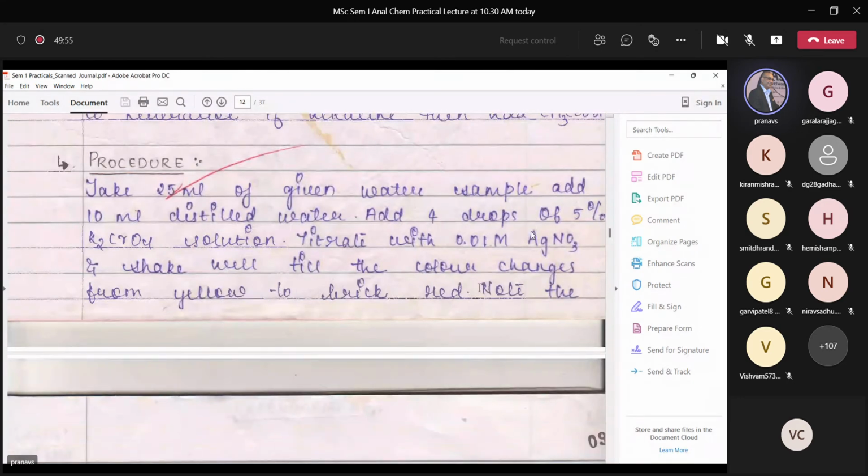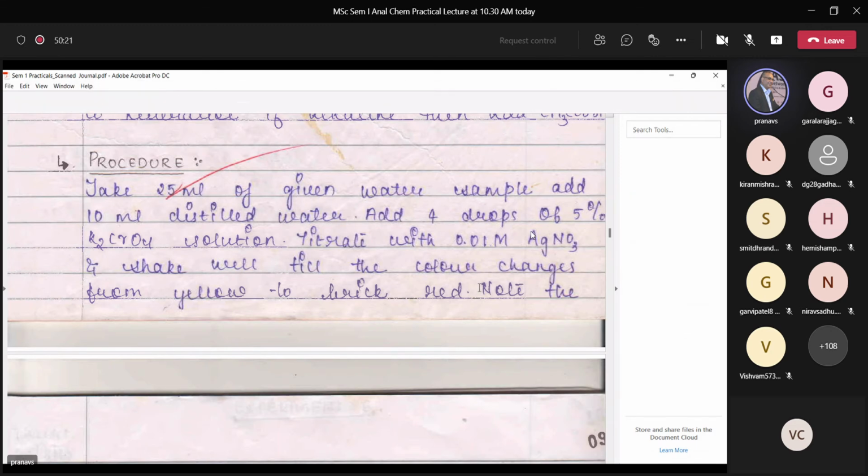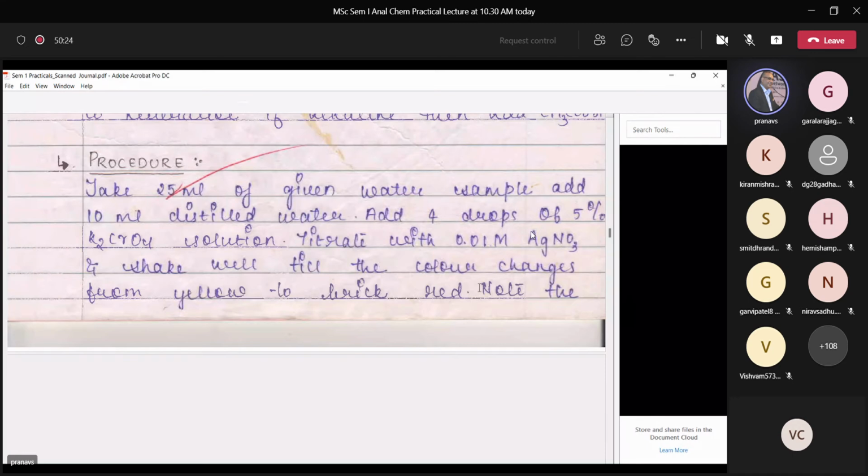Now, as far as the experiment goes, take 25 ml of the given water sample, in which you want to find the chloride, and add 10 ml of distilled water. One should be very clear about this: the distilled water should be free from chloride ions. If you're not sure, then of course you need to run a blank. That is important. So you take 25 ml of water sample, add 10 ml distilled water, add a few drops of potassium chromate indicator, and then titrate with silver nitrate.